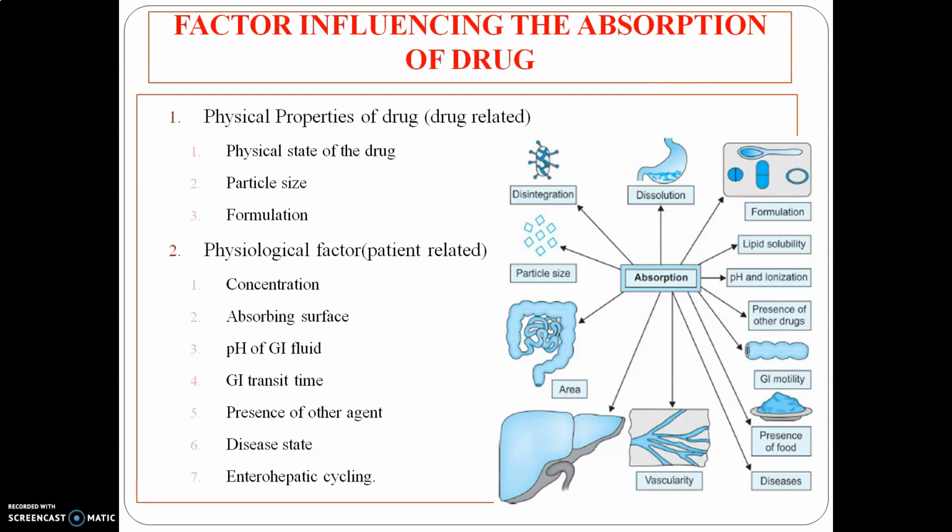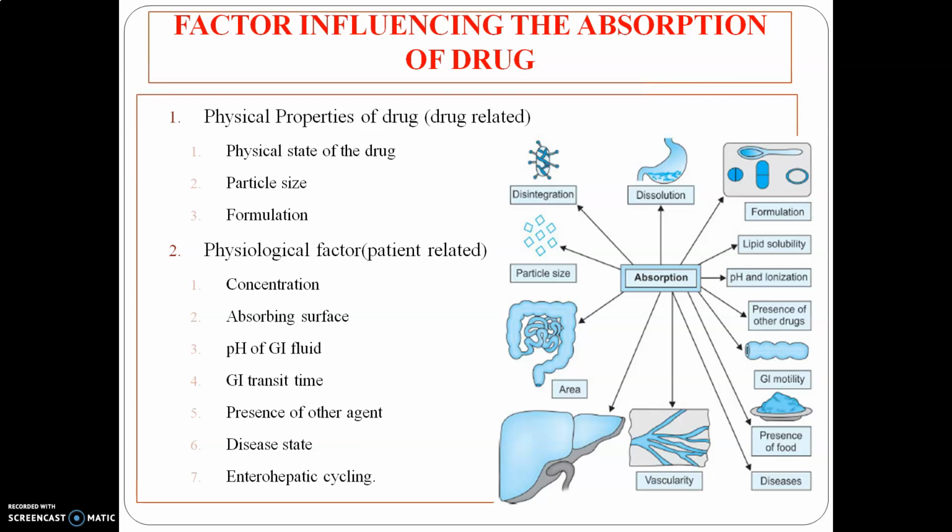For example, corticosteroids or antibiotics, such as chloramphenicol, griseofulvin, or oral anticoagulants, have a smaller particle size, and that's why they are absorbed largely. In short, if you want to reduce the dose of a drug, you can simply reduce the particle size of the drug. Decrease the particle size, and it increases the absorption rate of that drug.